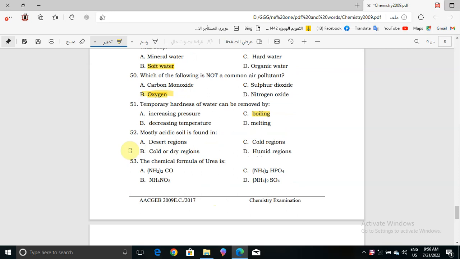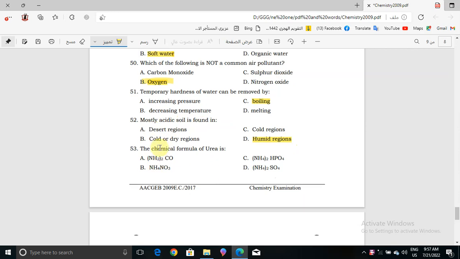Question number 52, mostly acidic soil is found in what? Desert regions, cold regions, dry regions, or humid regions? The correct answer is the humid regions. Mostly acidic soil is found in humid regions.